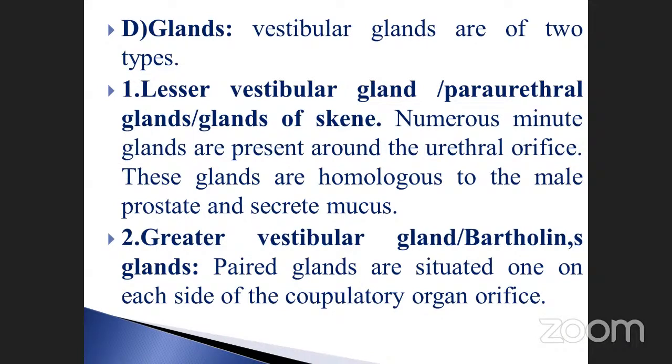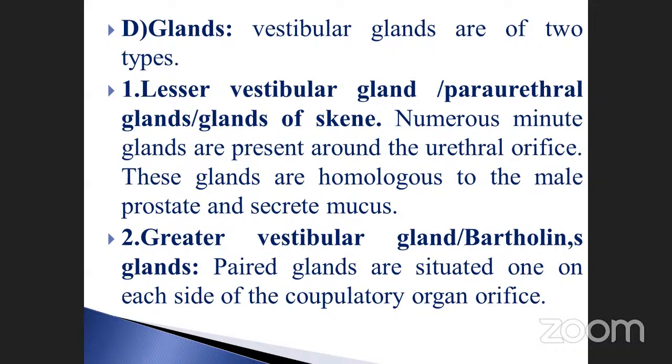Sometimes they may ask the question. Paraurethral glands, or glands of Skene, or lesser vestibular gland, is the first one. And the second one is the greater vestibular gland or Bartholin's gland. These are the two glands present in the female reproductive organs. See the first one: numerous minute glands are present around the urethral orifice. This is called the lesser vestibular gland. These glands are homologous to the male prostate and secrete mucus. That is the main function of these glands.